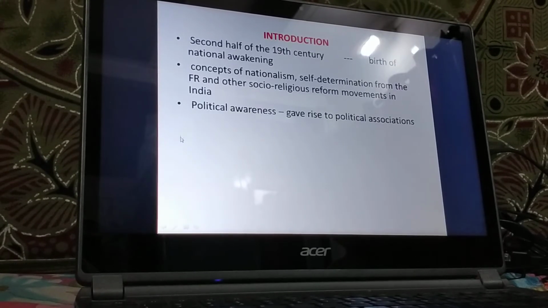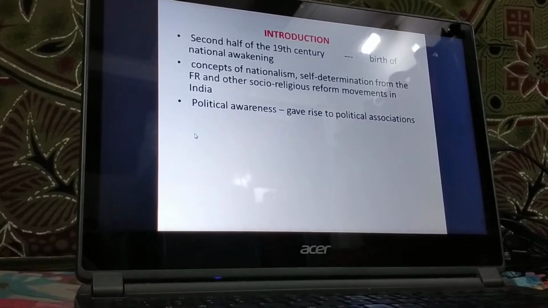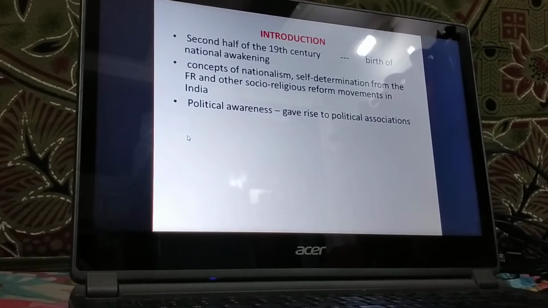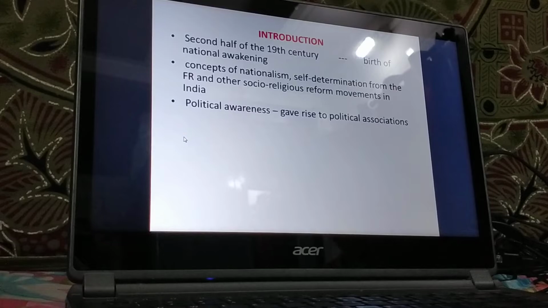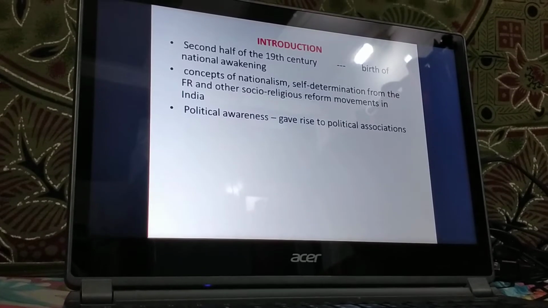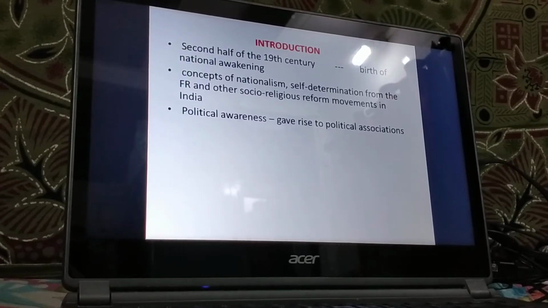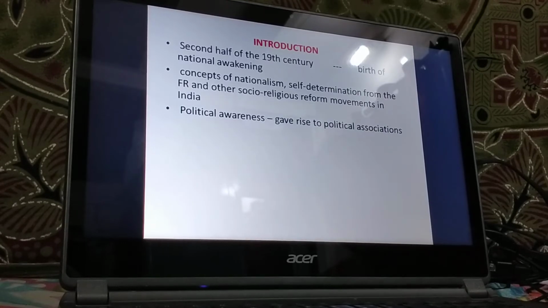All right, now the political awareness also gave rise to various political associations. Again, all these political associations were localized.